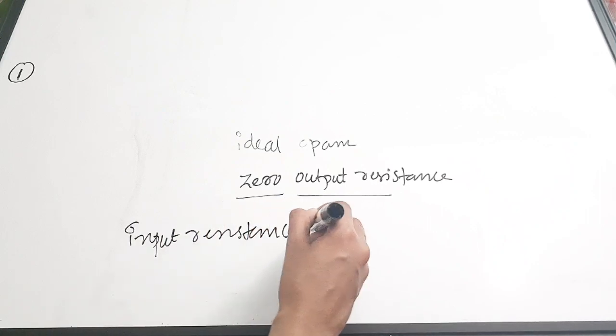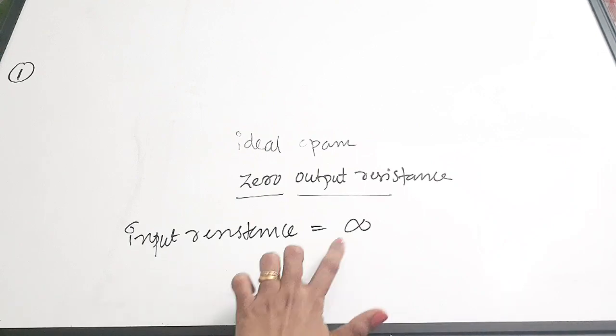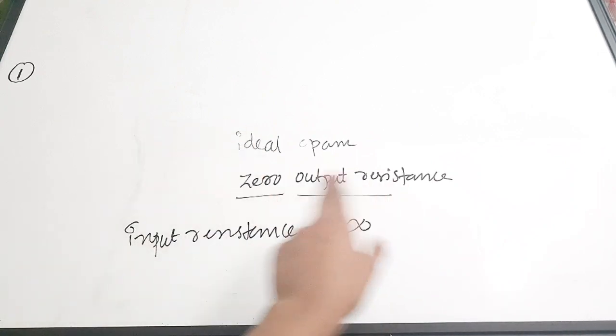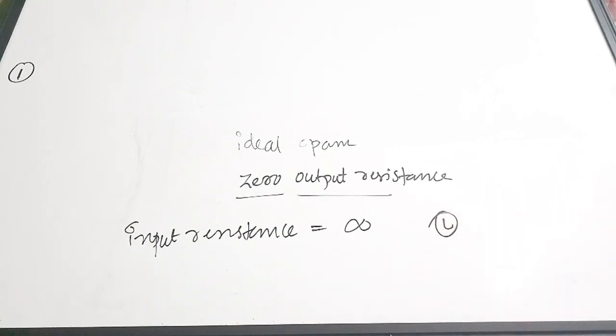So if the option says input resistance is infinity, it is right, but the output resistance is not infinity, it is 0. Here the question is asking about the wrong characteristic, which is option C. Okay, so moving on to the second question.